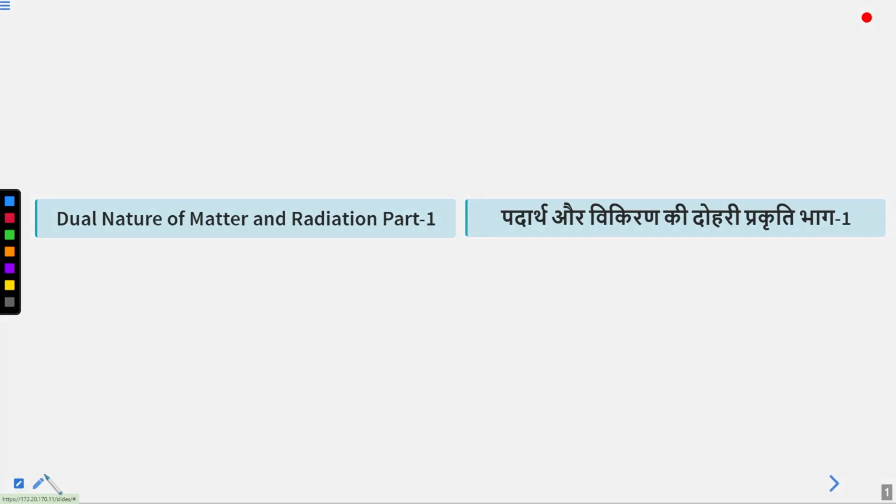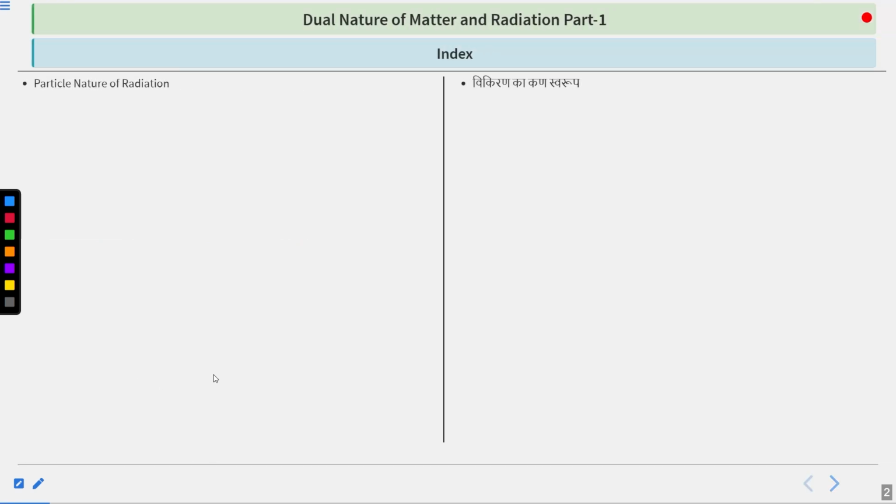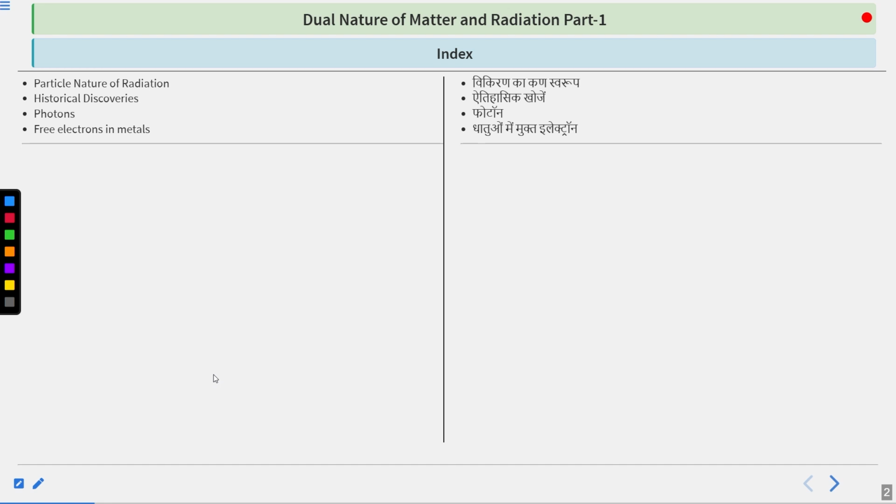So students, as you can see here, in this lecture we are going to start with the dual nature of matter and radiation. This is going to be our part 1. In this lecture, we will talk about the particle nature of radiation, historical discoveries, photons, and free electrons in metals.